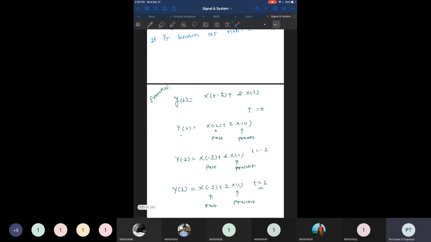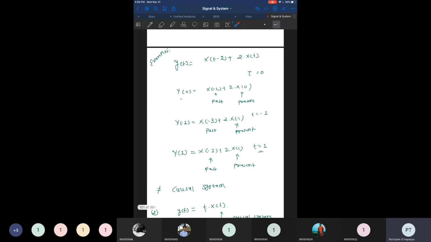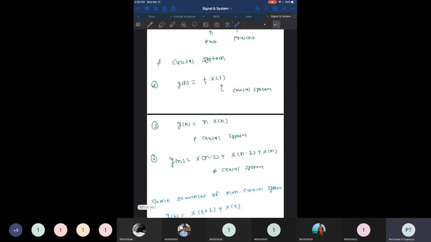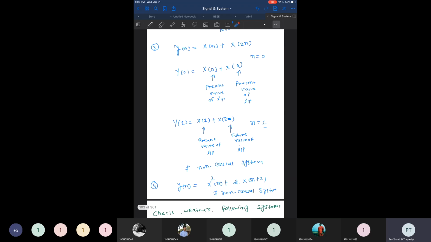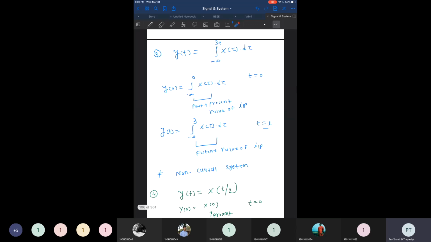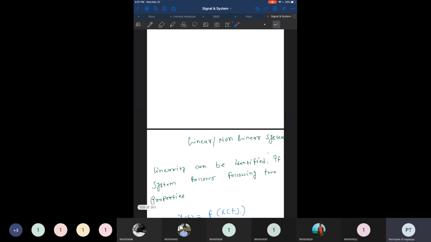So we have gone through a few examples that we have already solved. How will we check? We will take 3 points: one point is equal to 0, one point is a negative value of t, and one point is a positive value of t. For all these 3 points, if we find the system is causal, then we can say it's causal. But if for any of the inputs the system depends on the future value, then we can say the system is a non-causal system. Many examples we have already discussed in this portion.